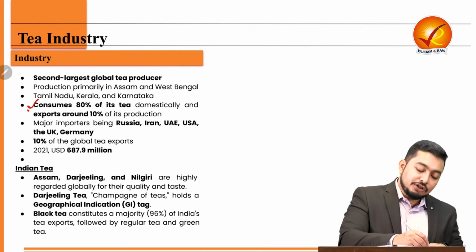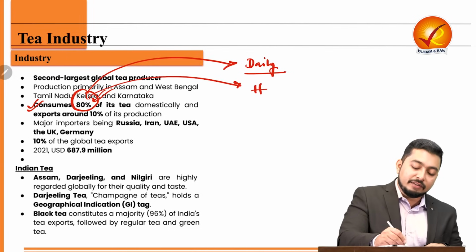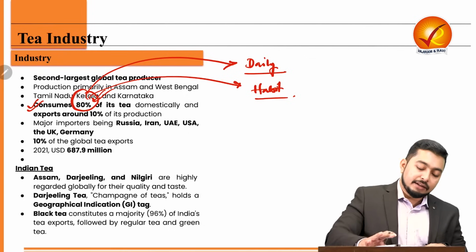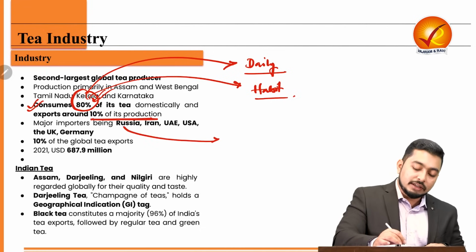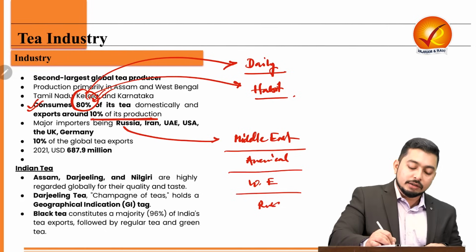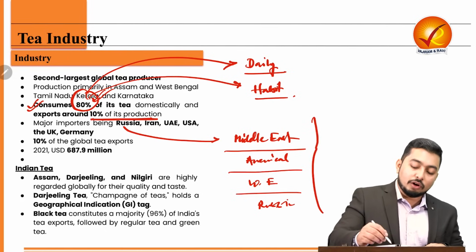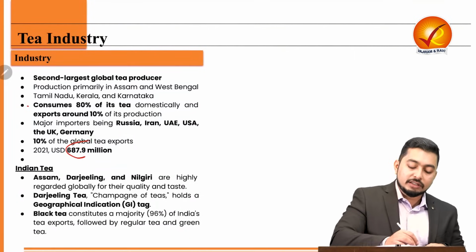Then we are consuming more than 80% of tea in India itself. Why? Because it is a daily beverage and it is a habit forming beverage. Then we are exporting 10% of the production. And what are the regions? So typically Middle East, the Americas and Western Europe along with Russia. These are the regions. And we account for 10% of the global exports, which is now vying towards $700 million.